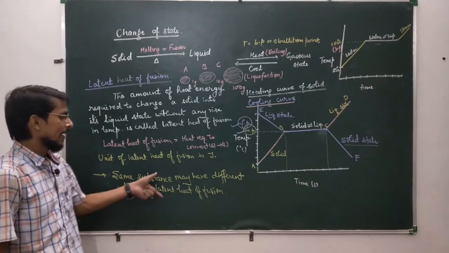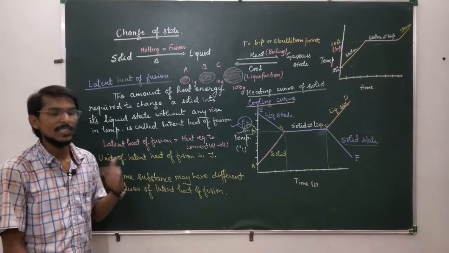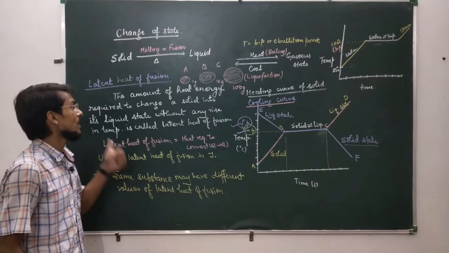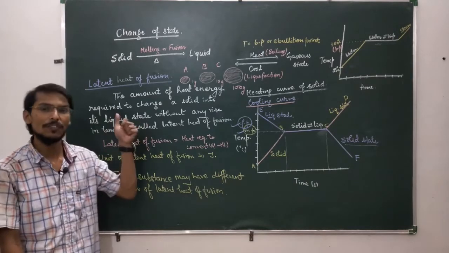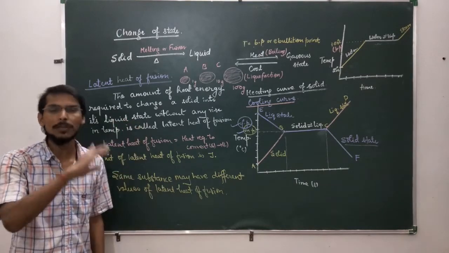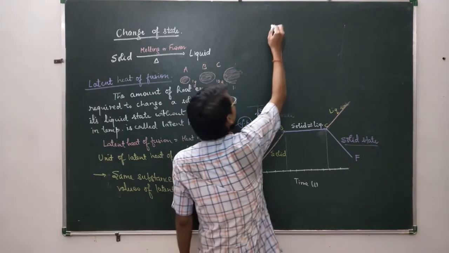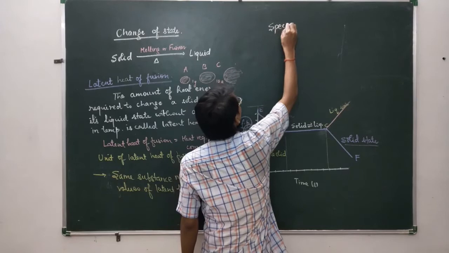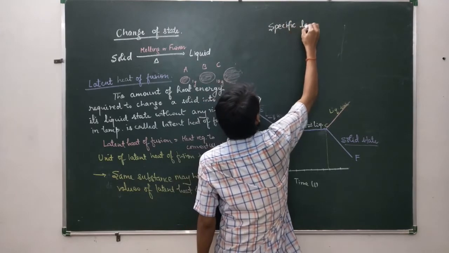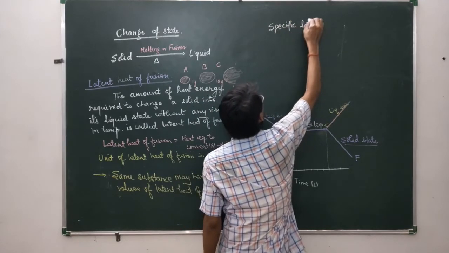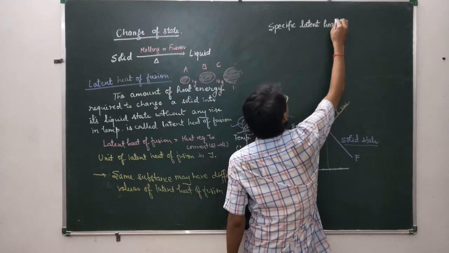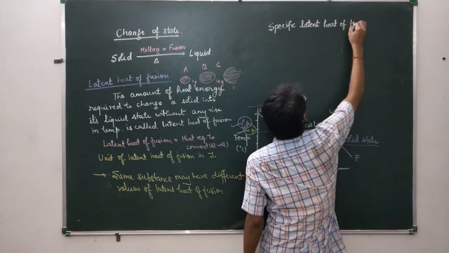So to eradicate this problem, the next term is defined, which is called specific latent heat of fusion, where we take unit mass of the substance. Okay. So let us define that. Specific latent heat of fusion.